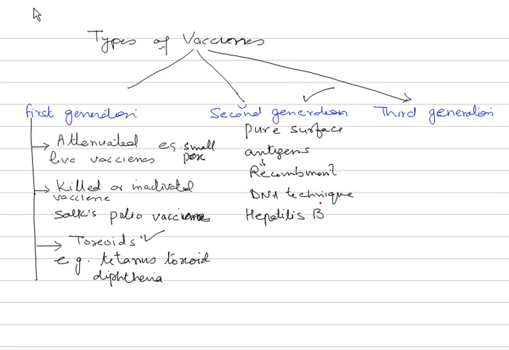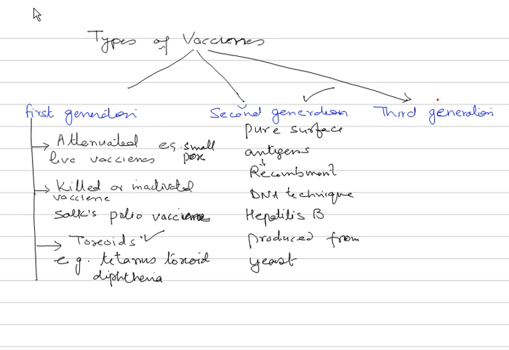Now the vaccine which is produced is from yeast cells. So quickly, I once again go through the second generation vaccines: made of pure surface antigens of the pathogens only, and multiplied through various genetic engineering means. The example is hepatitis B, which is produced from yeast.